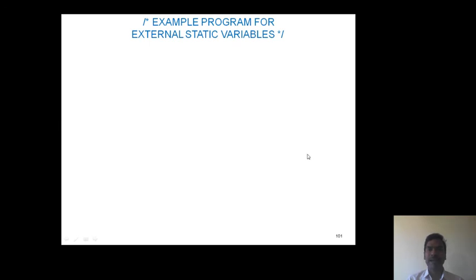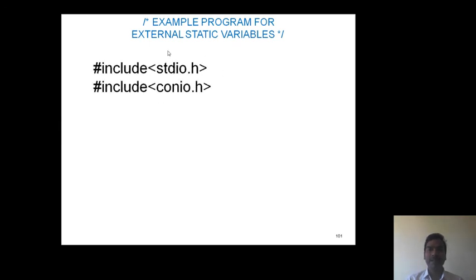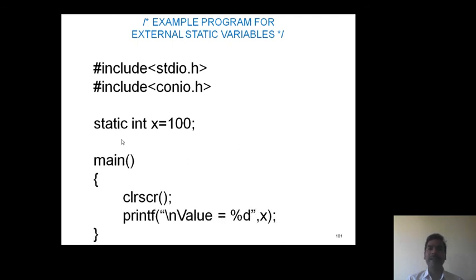The example program: header files stdio.h and conio.h. Now external static variable is defined outside the function, hence we place the statement as static int x equivalent to 100. Now we design main function. Now within main function we are printing x value. So this is an external static variable.